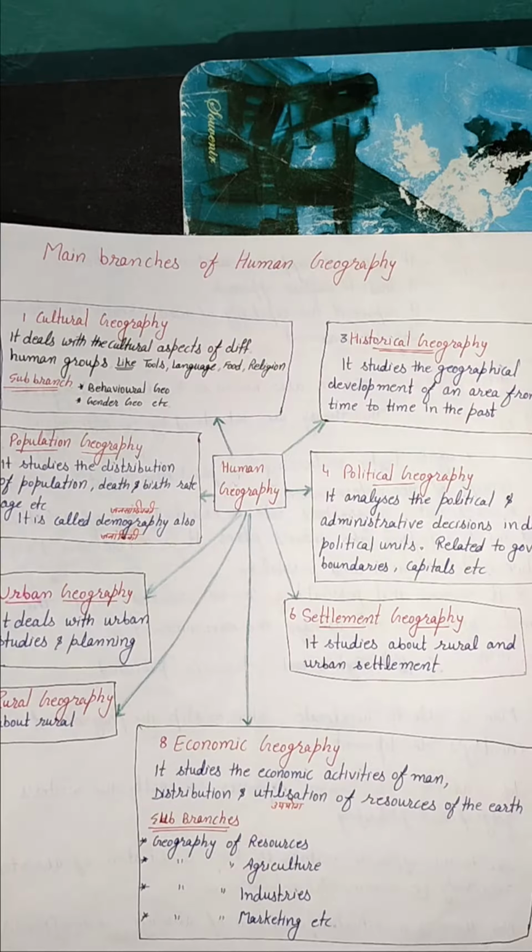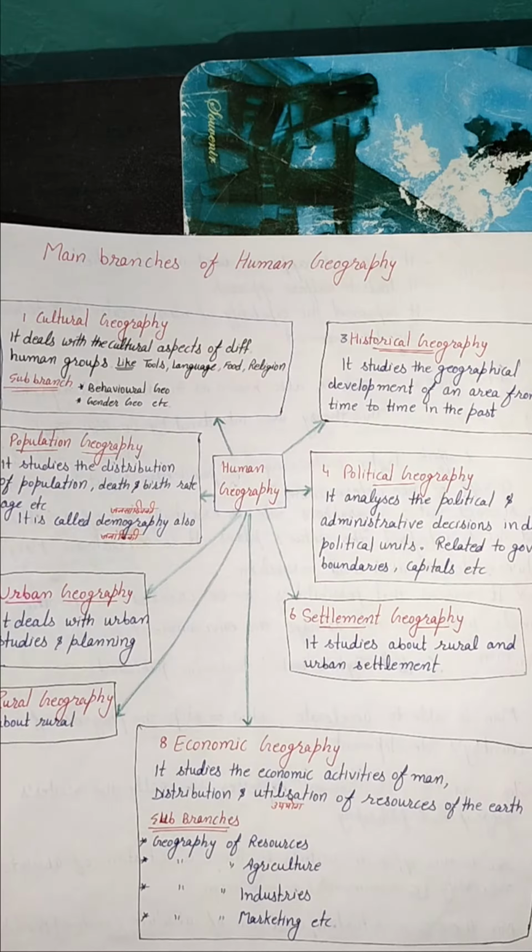Next one is political geography. It analyzes the political and administrative decisions in different political units related to government boundaries, capitals, etc. Political geography analyzes the political administration. It means all rules, regulations, and policies which are conducted by the government are studied in political geography.